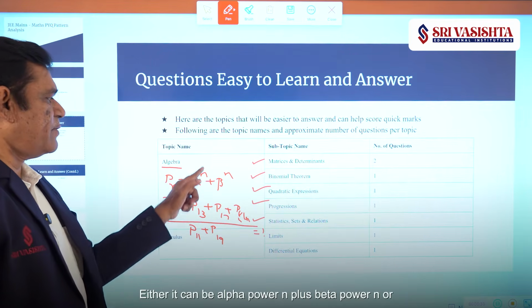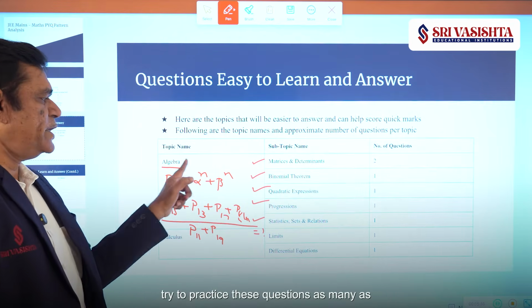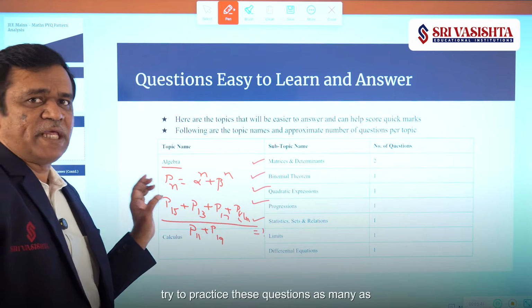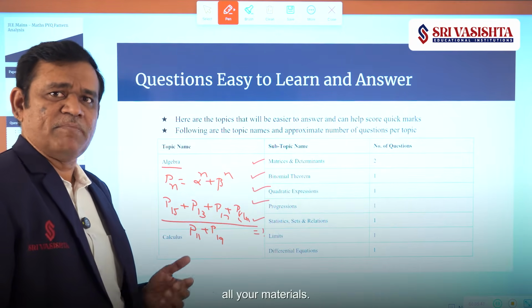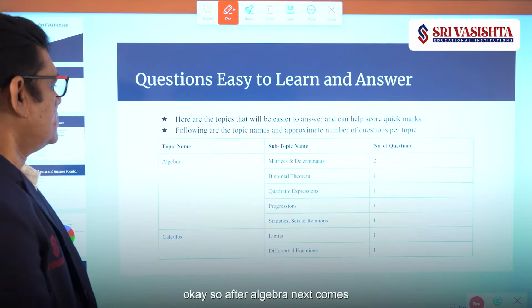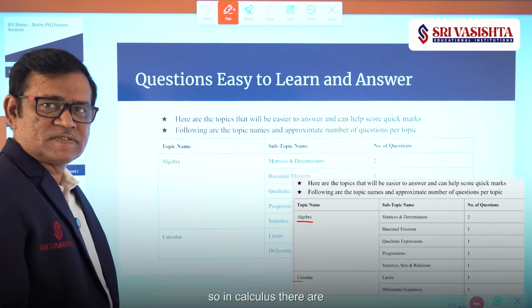Either it can be alpha power n plus beta power n or alpha power n minus beta power n. So try to practice these questions as many as possible. All these questions are available in all PYQs and all your materials. Okay, so after algebra, next comes the topic calculus.